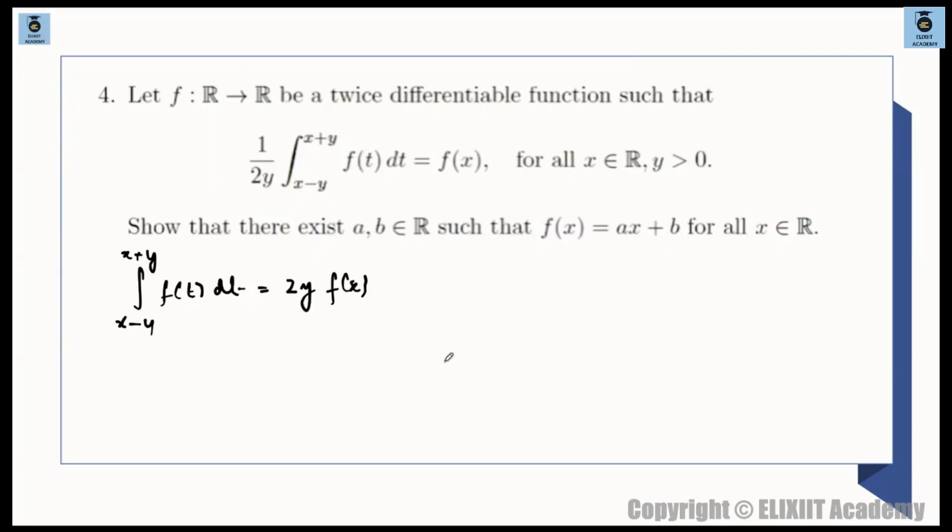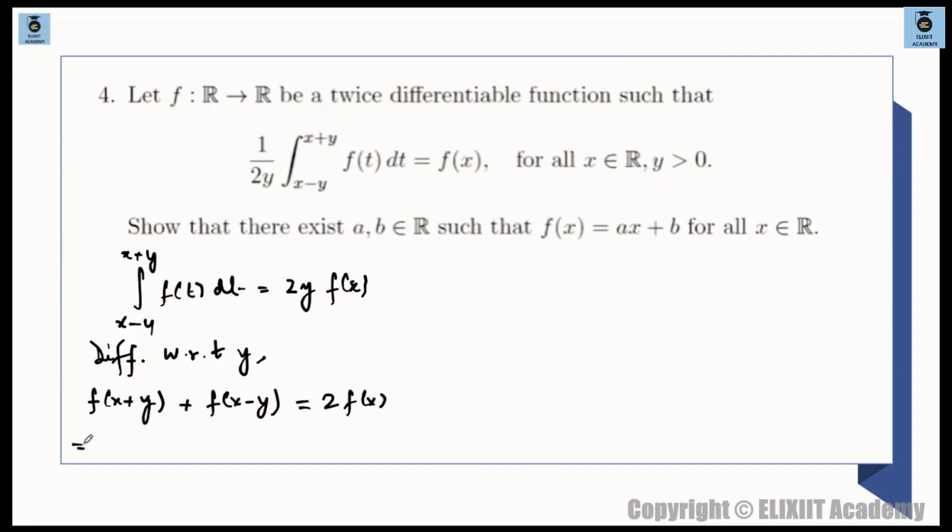This is f(x). So what I do, I differentiate both the sides with respect to y. ठीक है, with respect to y करेंगे माने x is constant. So what will happen? This will become f of x plus y, and this will become plus f of x minus y by Leibniz rule, because we are multiplying by minus y ना, मतलब minus y का differentiation which is minus 1, तो minus minus plus हो जाएगा, and this is equal to 2 times of f(x). We are differentiating with respect to y.